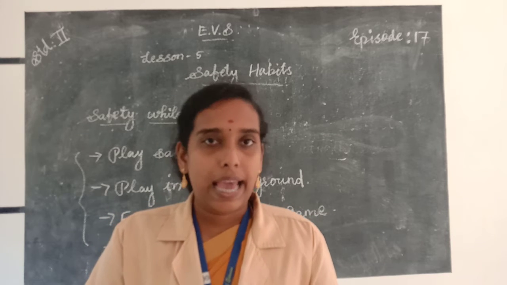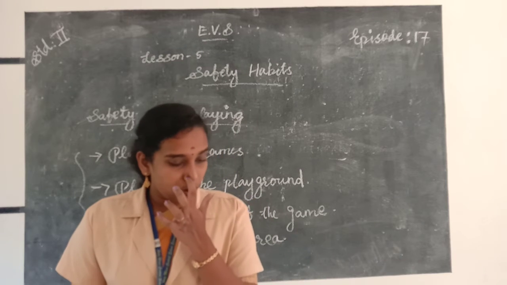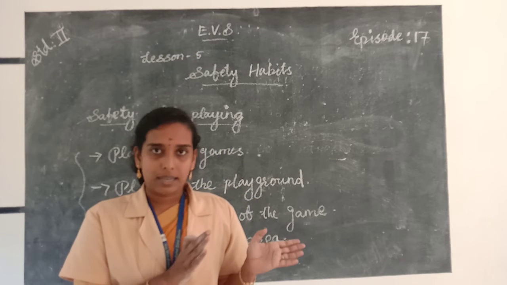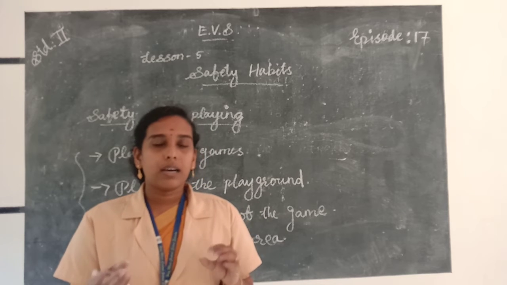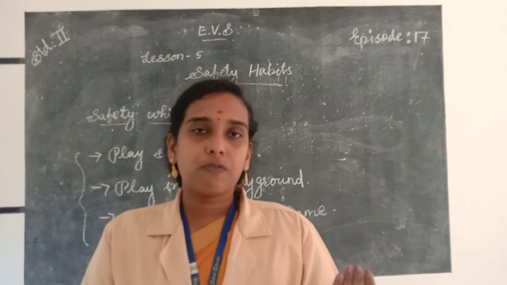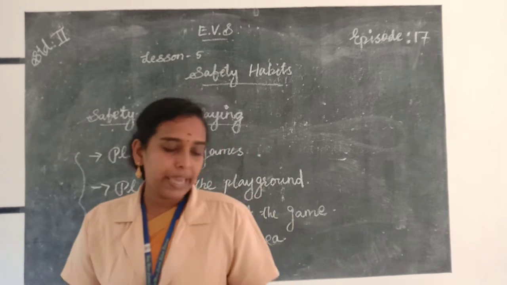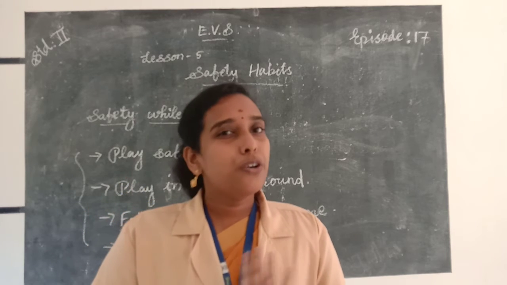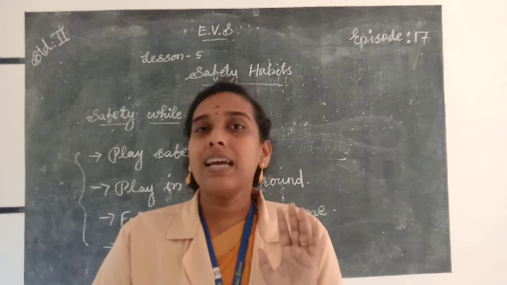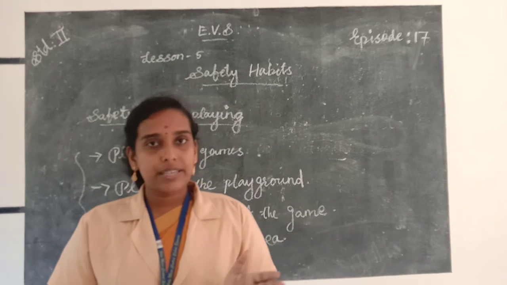That may cause accidents. And follow the rules of the game. If you play a game, then you should follow the rules of the game. And always play in a safe area. Do not play on the terrace or in an unsafe area. It's not safe.